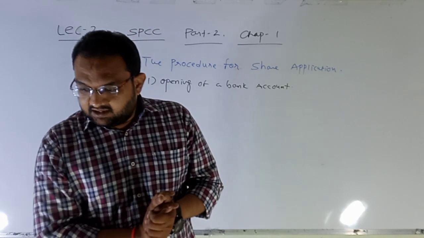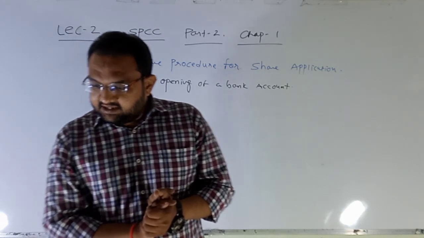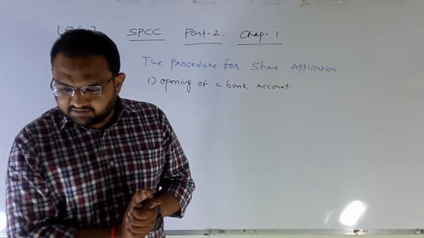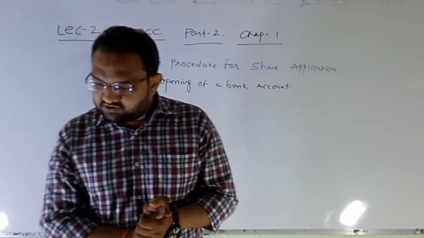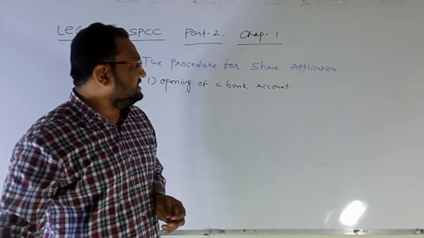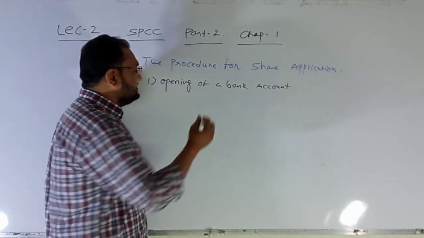So here it is given that for the purpose of public issue, the company opens a special bank account with the bankers to the issue, which is known as the escrow bank account. So this special category bank account is known as